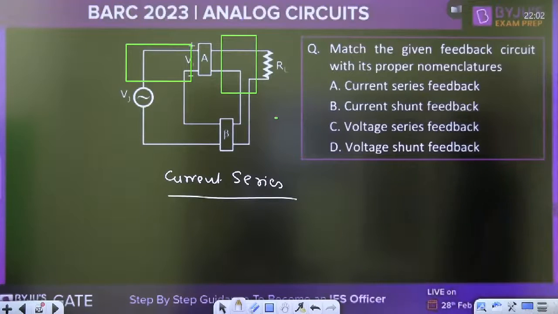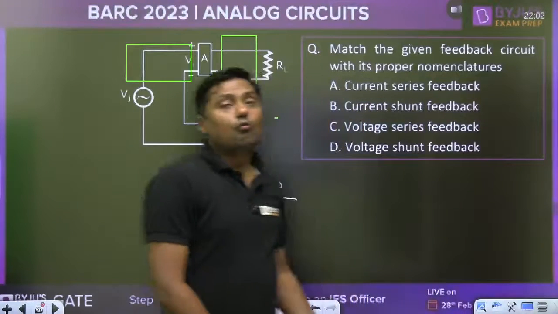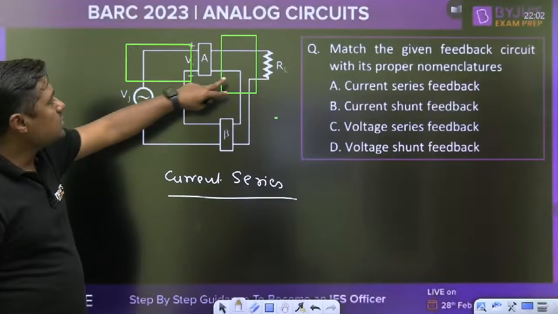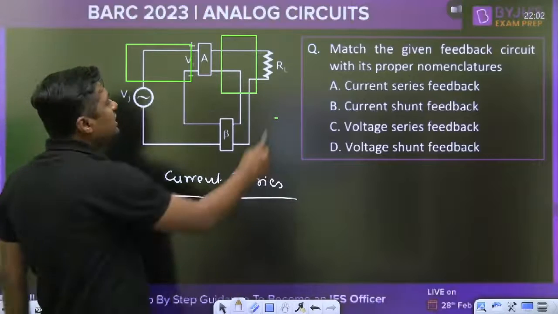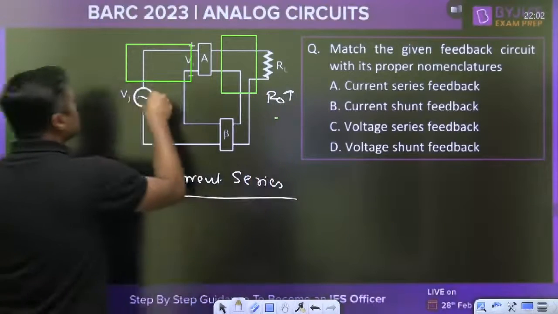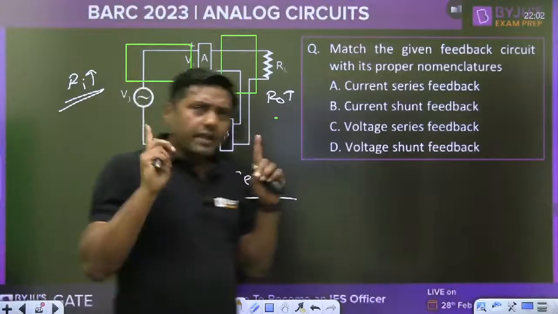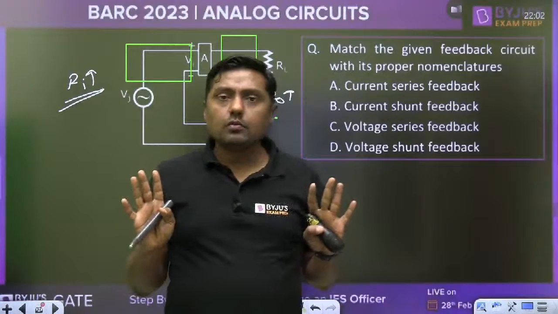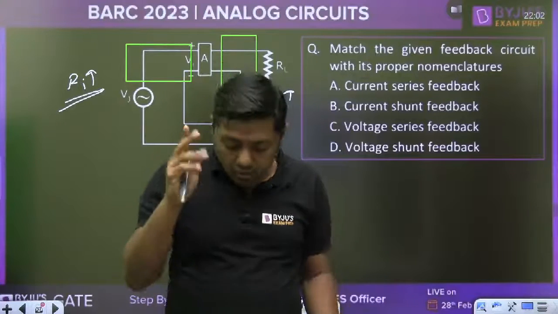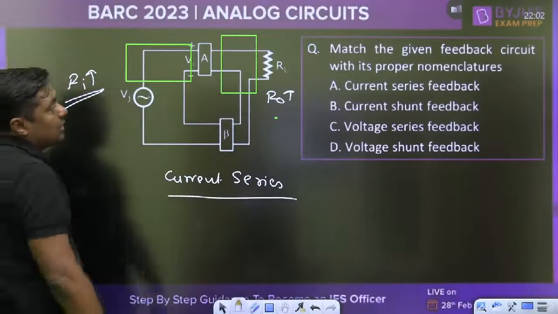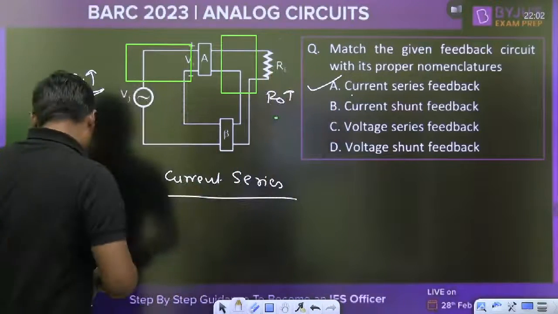Am I correct? What is your answer? At the output we are sampling the current, at the input we are mixing the voltage, and that's why it is a current series feedback. Because of this series connection, output resistance will increase. Because of the series connection, input resistance will also increase. Give me any one standard example of current series feedback.